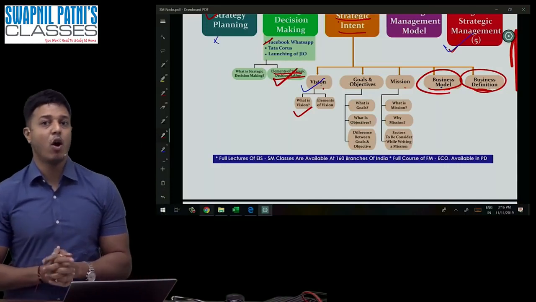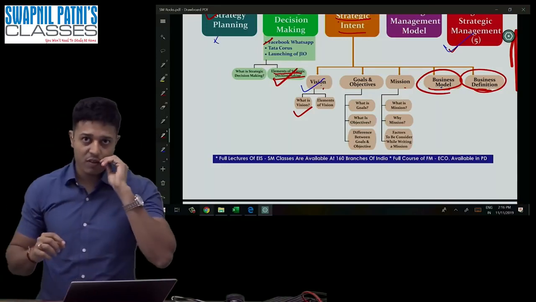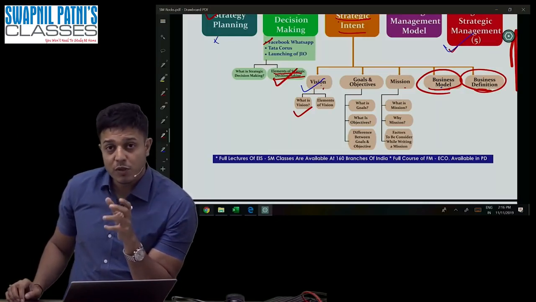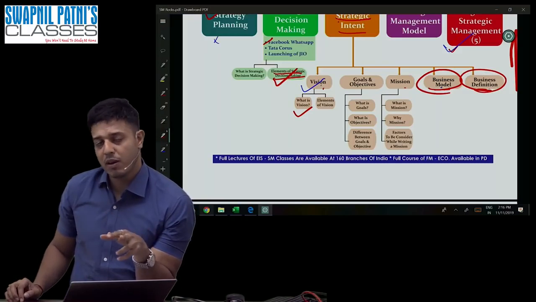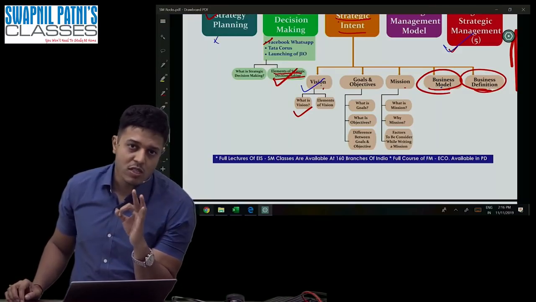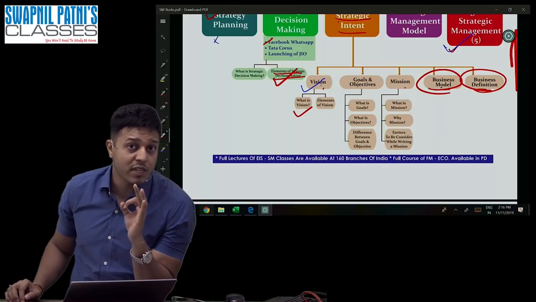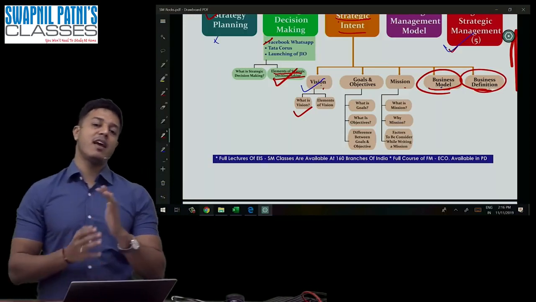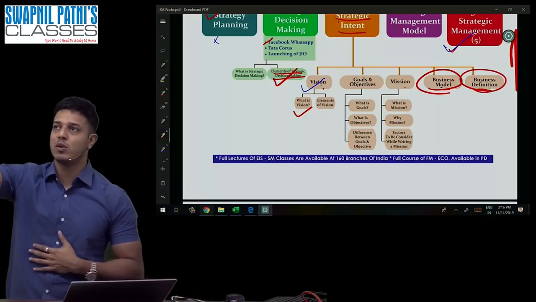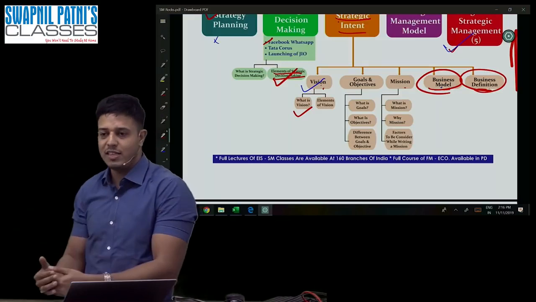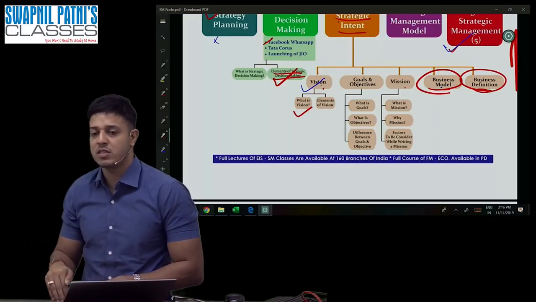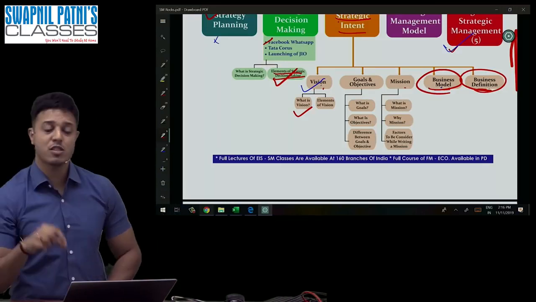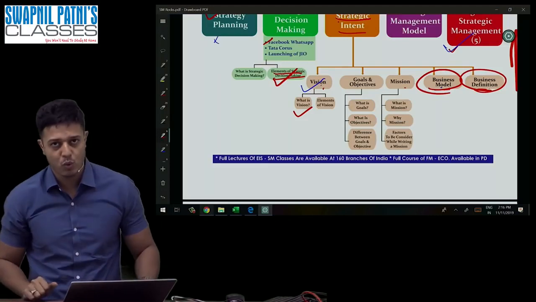So objectives are always there to achieve goals. Tell me, which one is time binding? Objectives. Which one is specific? Objective. Which one is measurable? Objectives. So goals are the desired end towards which the objectives' efforts are motivated, and objectives are always there to achieve the goals. For example, in 2019 you want to achieve this, in 2020 you want to achieve this, in 2021 you want to achieve this. These are nothing but small objectives. These small objectives are made to achieve your complete goals.